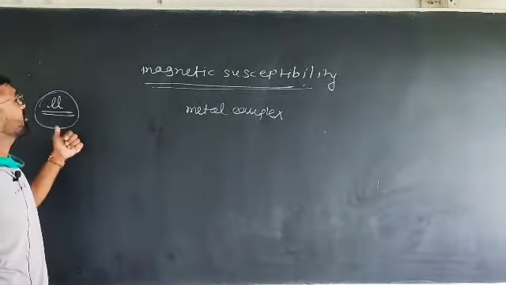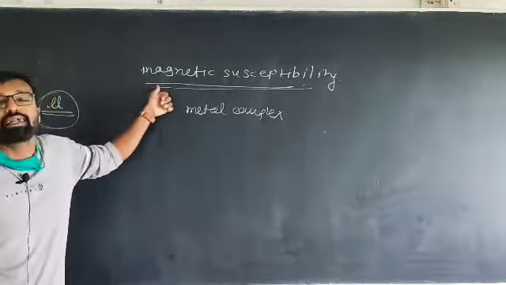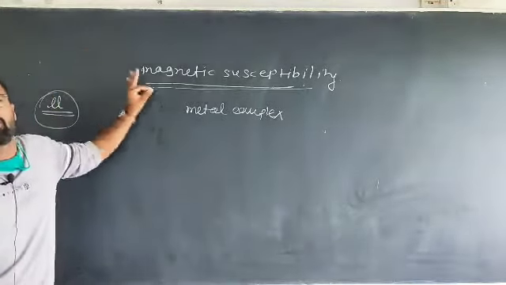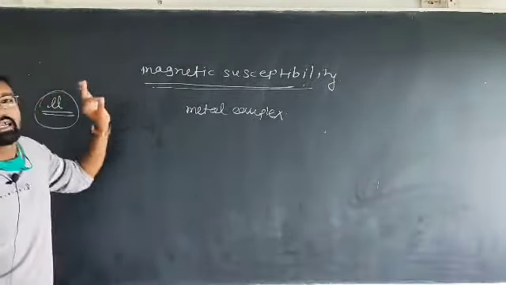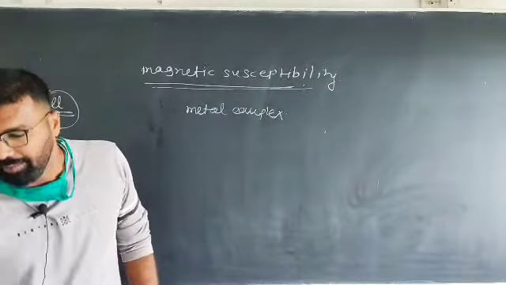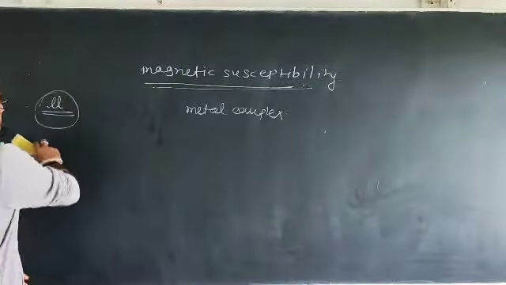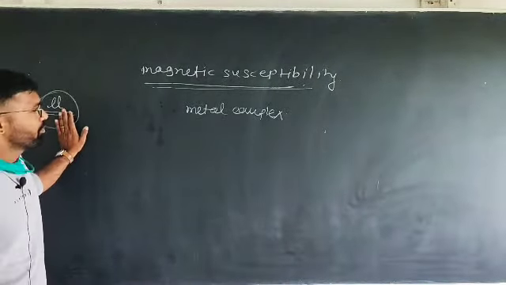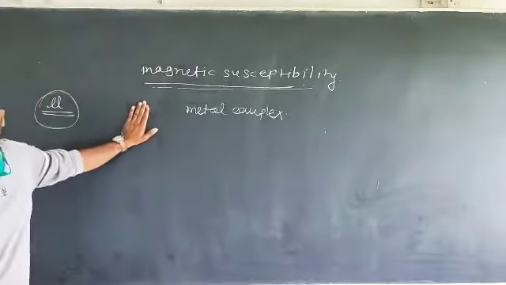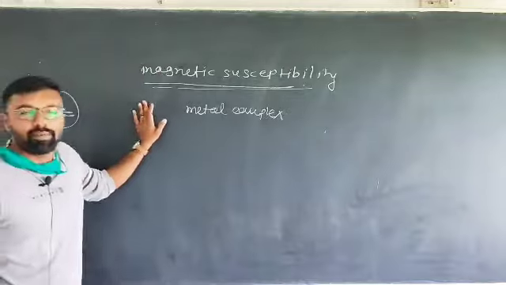Instead of calculation of magnetic moment, we calculate magnetic susceptibility of the particular material by using some instrument that is called a Gouy balance, or Gouy instrument. So you should definitely know about the magnetic susceptibility, how it is calculated or determined experimentally.